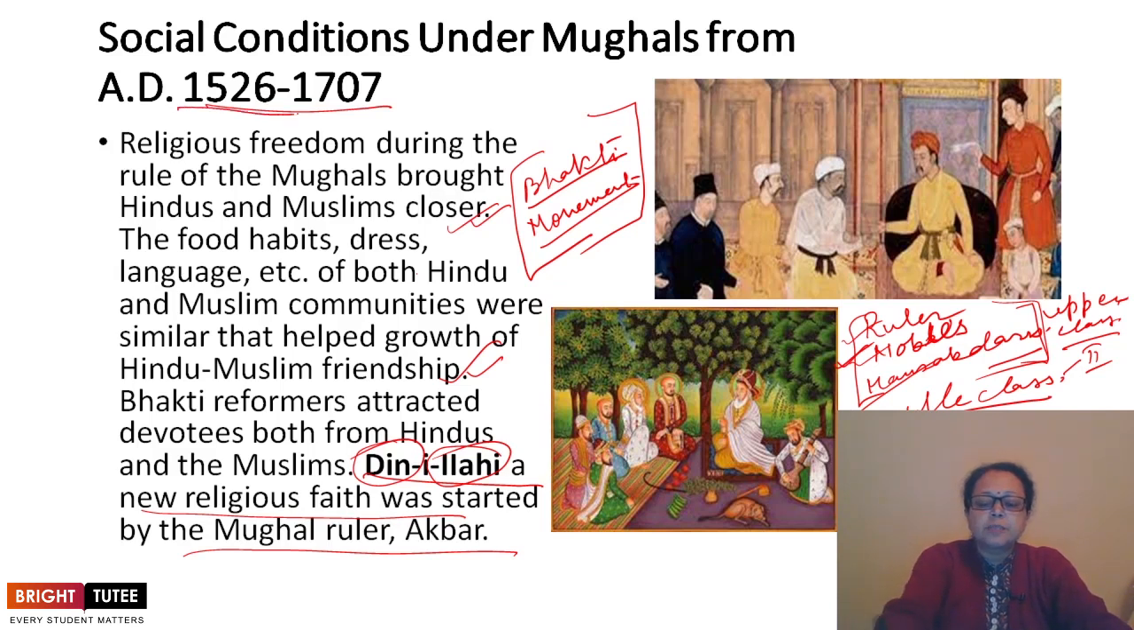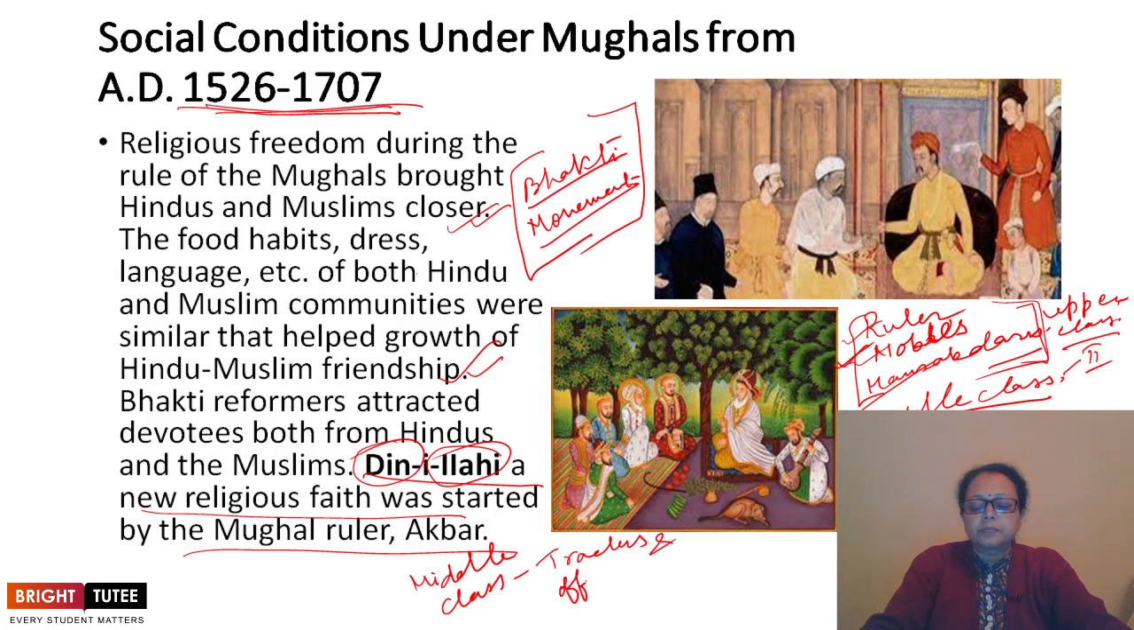Under this period also, three different sections were there in society: upper class, middle class and lower class. The concept changes here. Upper class, then we have the middle class. The middle class consisted of artisans, craftsmen, businessmen, as well as traders and officials. This is the middle class. Then the third one is the lower class.